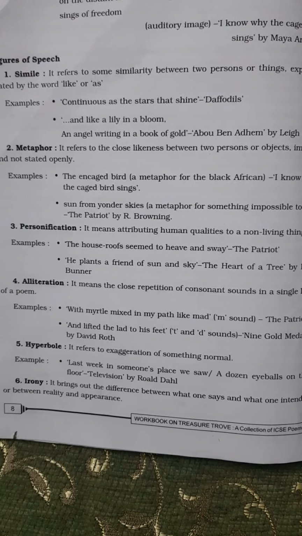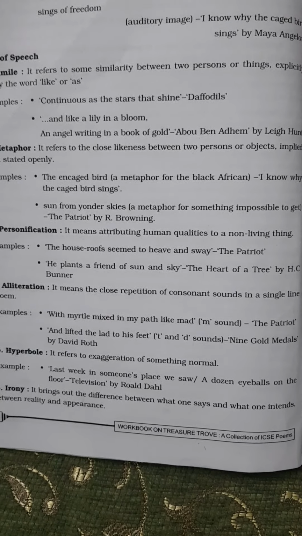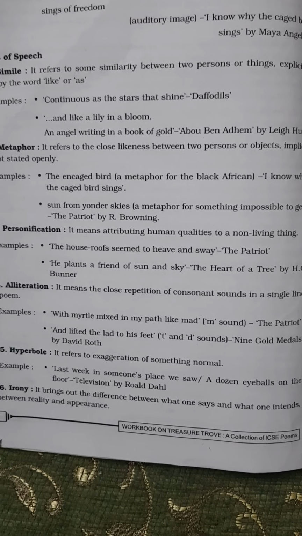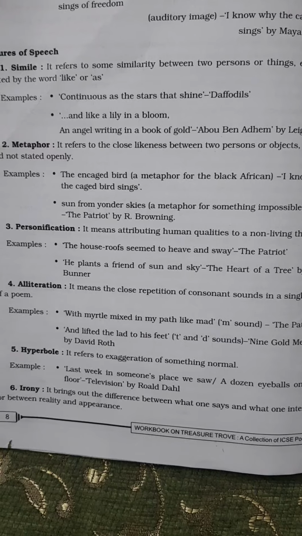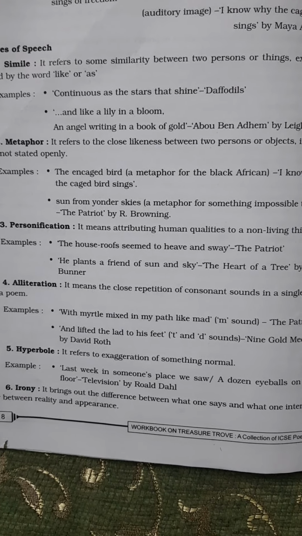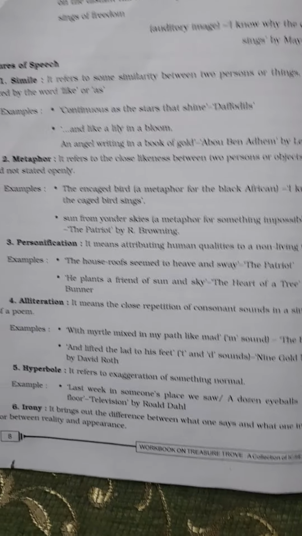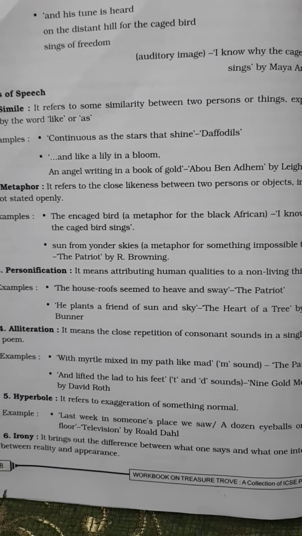Next is irony. What is irony? It brings out the difference between what one says and what one intends, or between reality and appearance. So, in easy language, we can say difference between reality and appearance. Here I just want to give you a very easy example for irony.